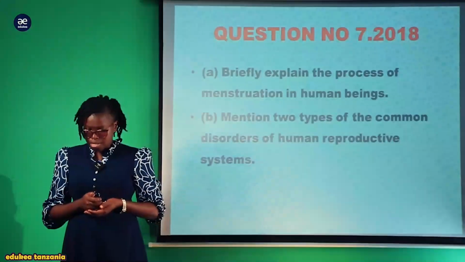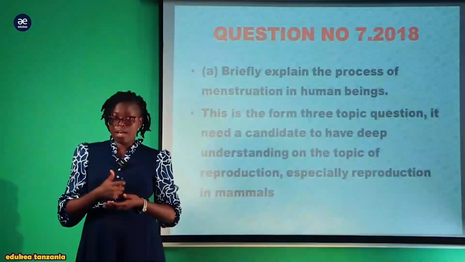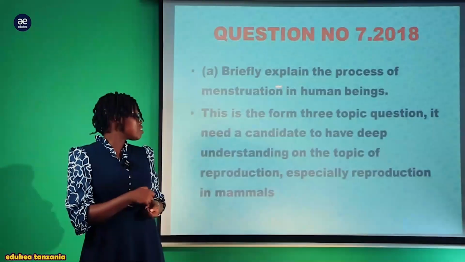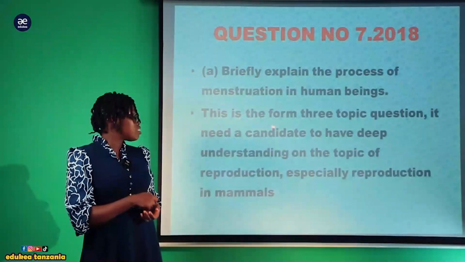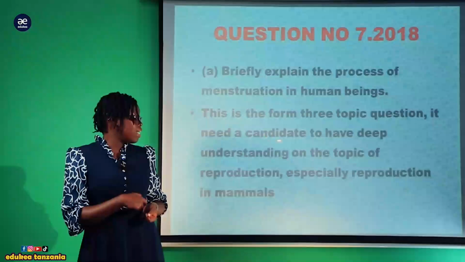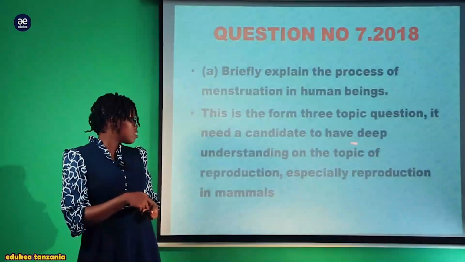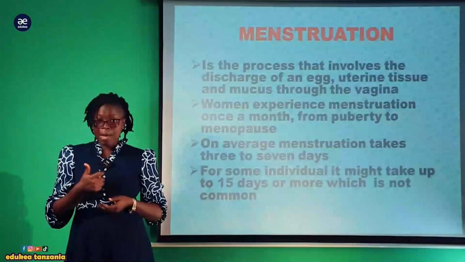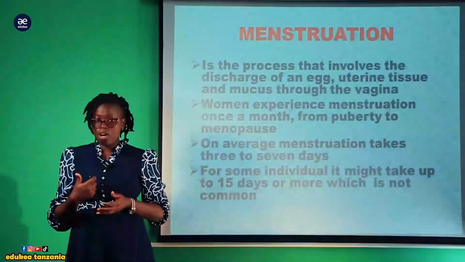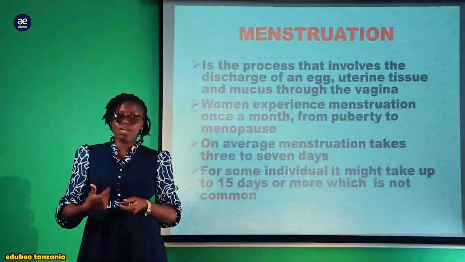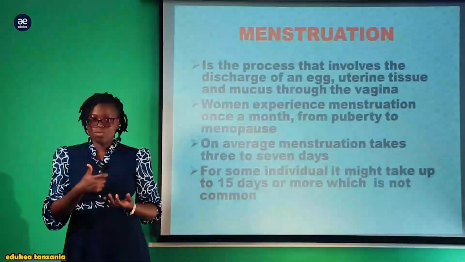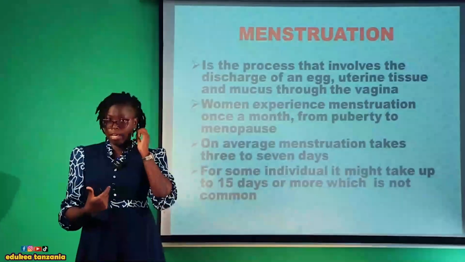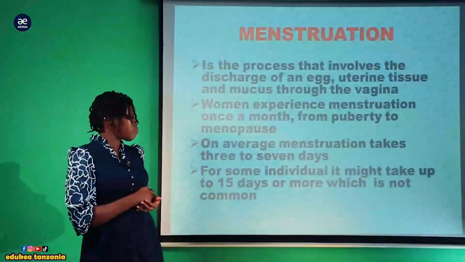So starting with question number 7, Roman A: briefly explain the process of menstruation in human beings. This is a Form 3 topic question. It needs a candidate to have a deep understanding of the concept of reproduction, especially reproduction in mammals. So, starting with the key point before we discuss the process of menstruation, kwanza tuwe familiar with what menstruation is in itself. Menstruation in Swahili ni hedhi. So, what is menstruation?